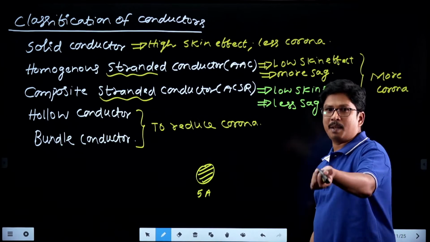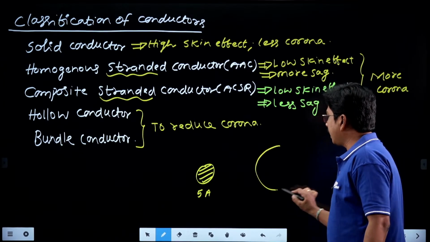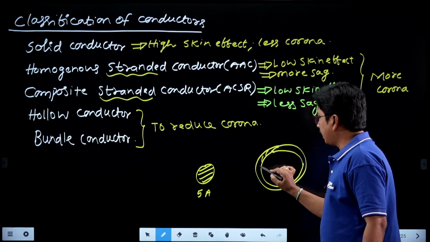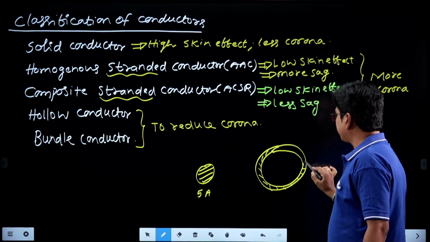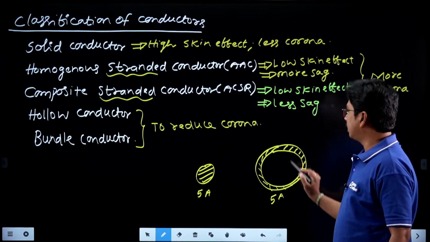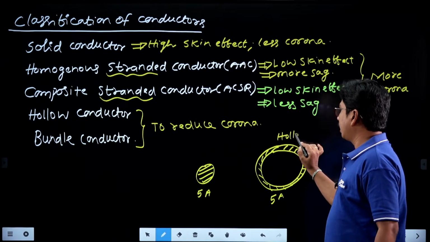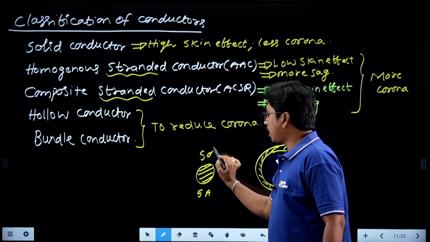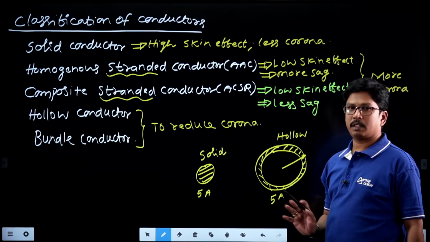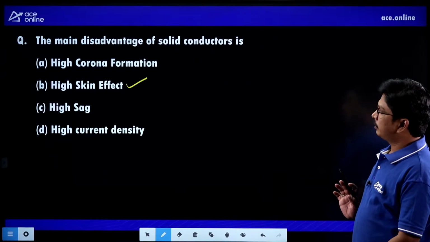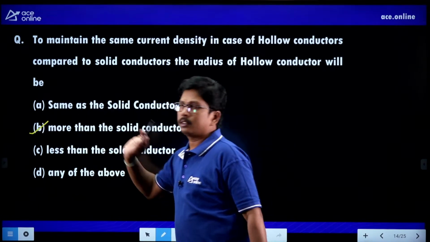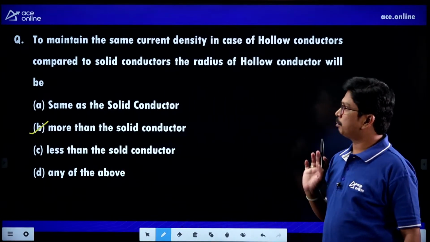If you want to take the same current by using the hollow conductor, which is a cylindrical drum type of conductor, the radius of hollow conductor will be somewhat more compared to that of the solid conductor. Clear, right? Very simple one.